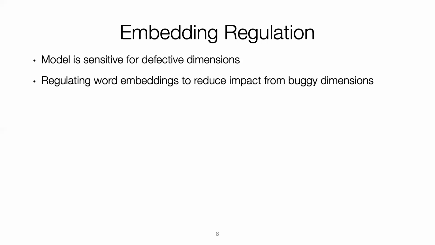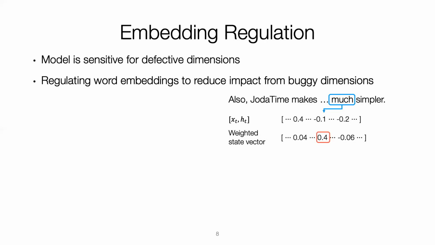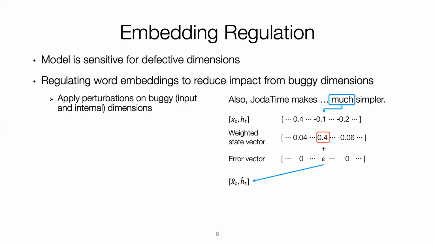Finally, we aggregate defective dimensions from all the divergent steps. From our previous analysis, we know that the presence of misclassification is due to the sensitivity of the model on defective dimensions. We hence aim to reduce such sensitivity by regulating word embeddings. We've identified the defective dimensions in the previous slide. Here, we add random perturbations on those dimensions.